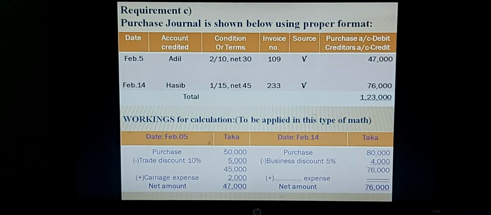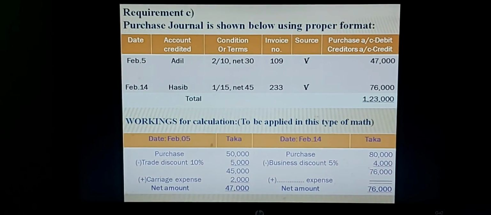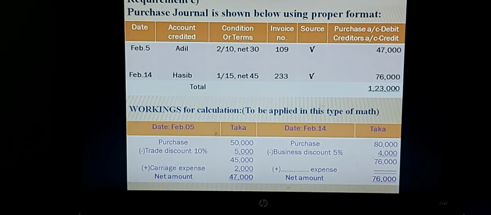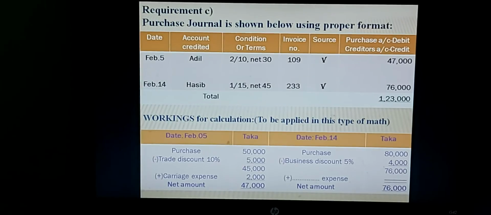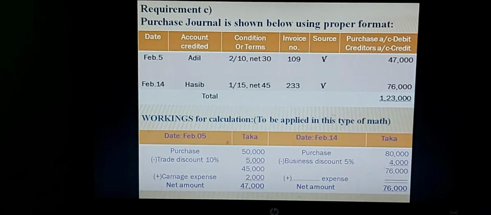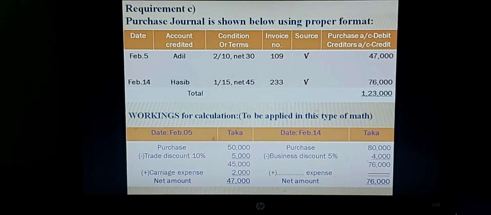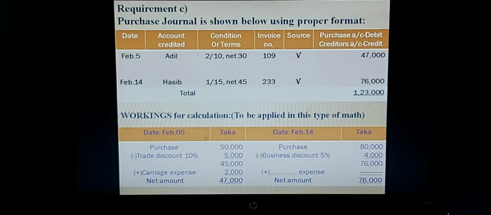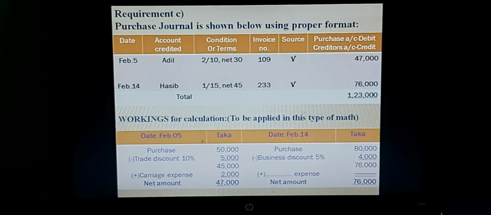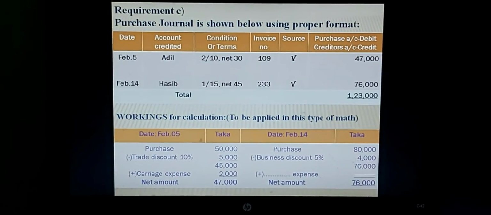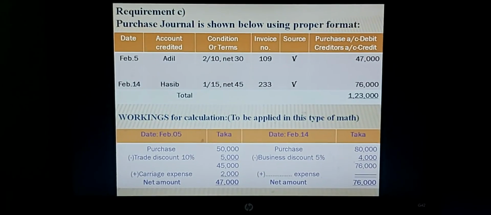This lecture is to be applied for the journal. That is a very important chapter for any accounting students. So you have to follow it, you have to listen to it, you have to watch it, follow my instruction and see how to solve the journal and Purchase Journal.